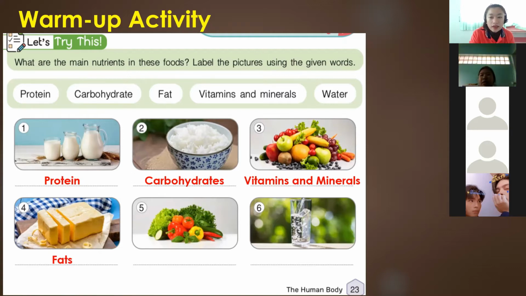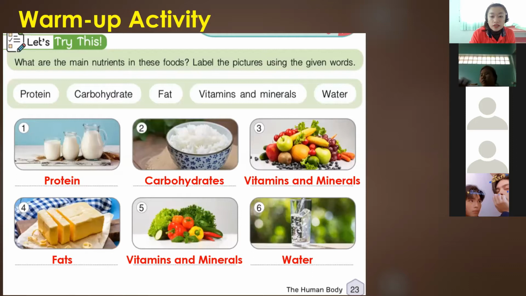Vitamins and minerals. Very good. Yes, we get vitamins and minerals. Okay, so next we have number six. What do we get? Water. Yes, it's water. It's just plain water. Okay, so we need water to hydrate ourselves.